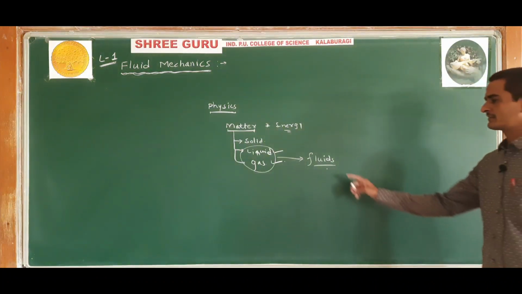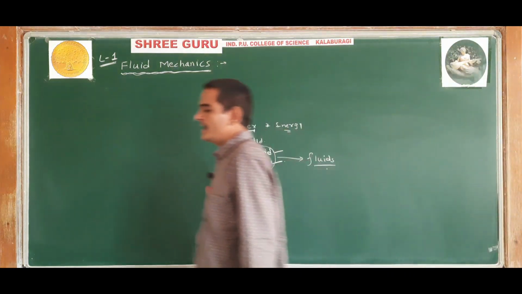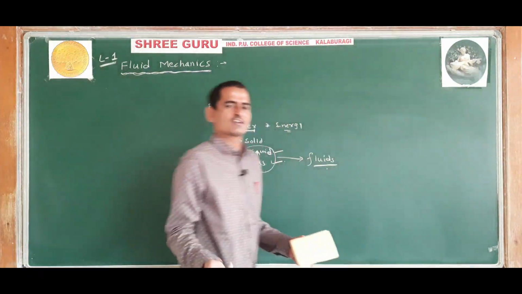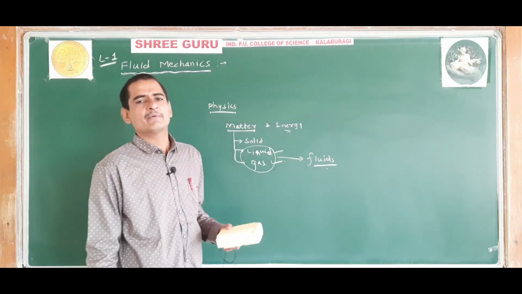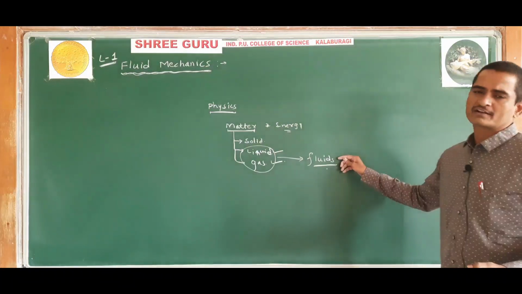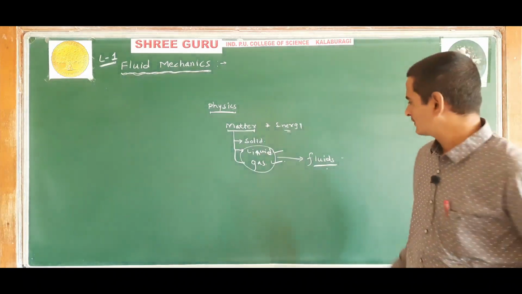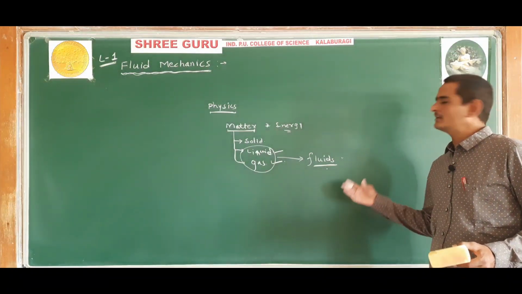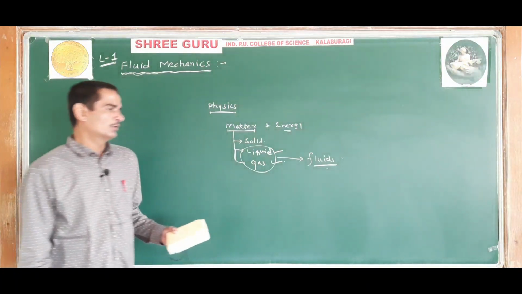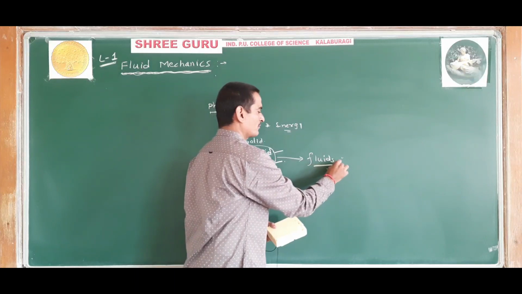So fluids are those substances which can flow under the action of an external force and do not have a particular or fixed shape of their own. Such kinds of substances are called fluids. Now, this chapter is fluid mechanics. So, what are fluids?